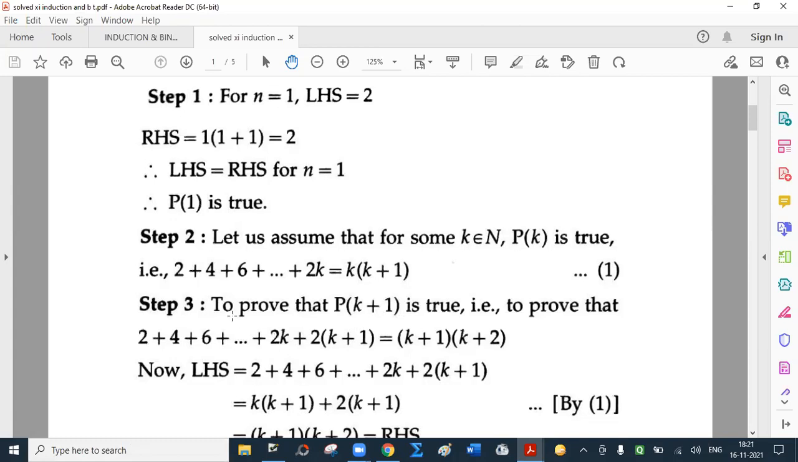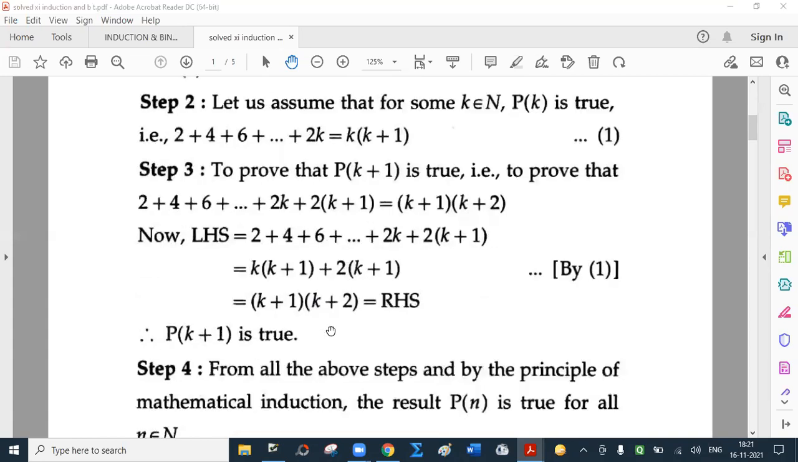I repeat this step. See, this is the most important step. We have to prove that P of k plus 1 is also true. That is to prove the result obtained by replacing k by k plus 1 also holds good. Now, these are basically k terms. So we have to mention all those terms, plus one more term. How to get that? Replace k by k plus 1. On the right hand side also, you have to replace k by k plus 1. So do that. Okay. So we have to prove this.